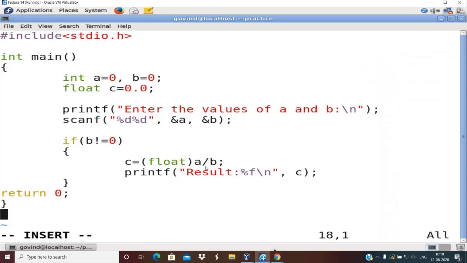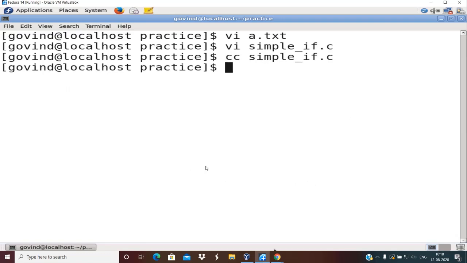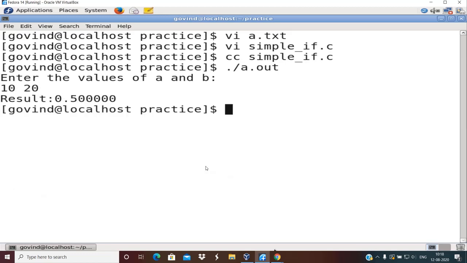Fine. So I'll now compile this program: escape colon wq, cc simple if dot c, dot slash a dot out, enter. So first I will enter two numbers. I'll ensure that b is not 0. So you can see here it has printed the result.